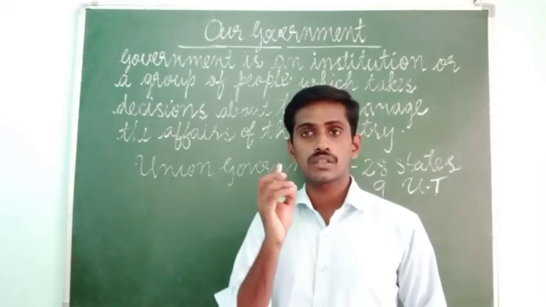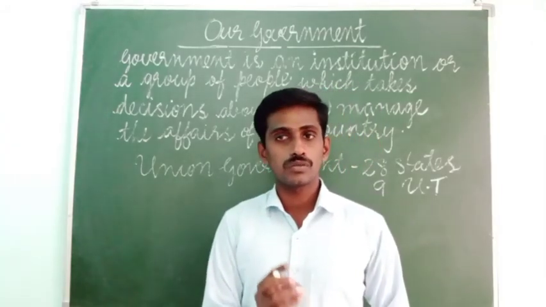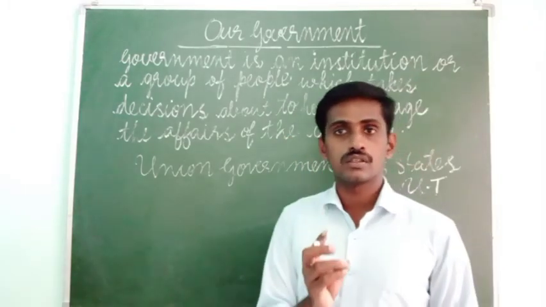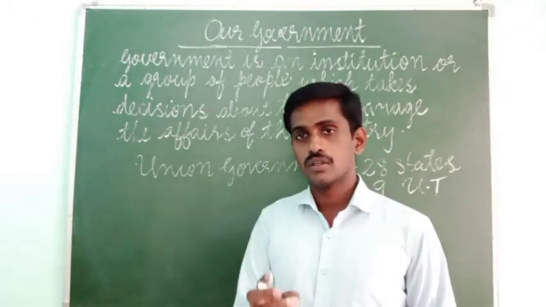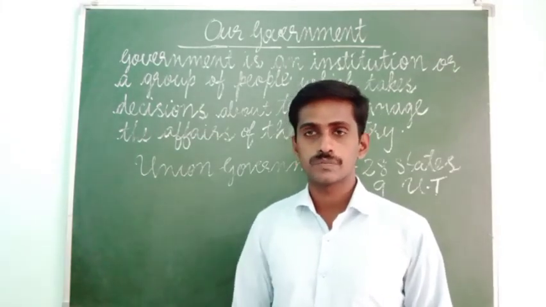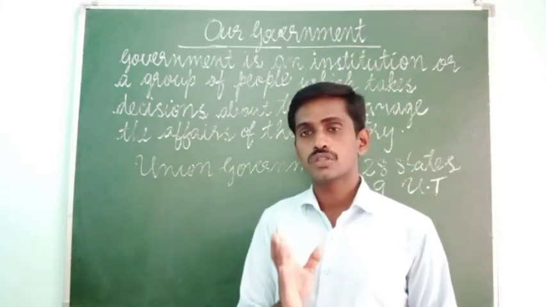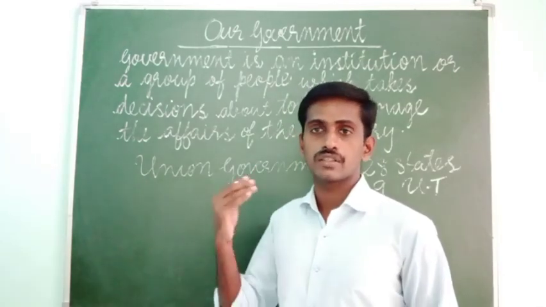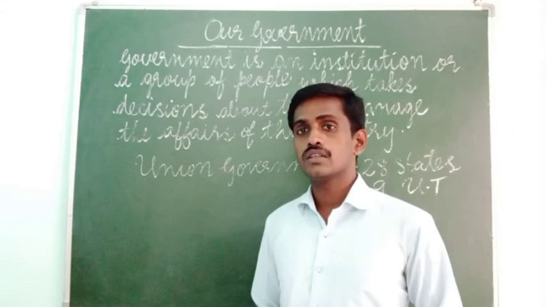The union government is the responsible body which makes laws or decisions related to the welfare and development of the country. We have two governments, one at the center and another at the state.